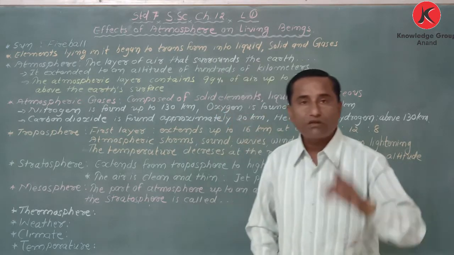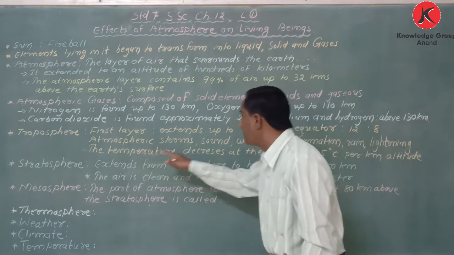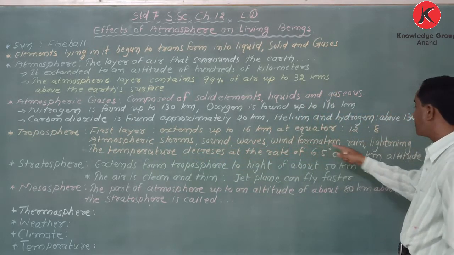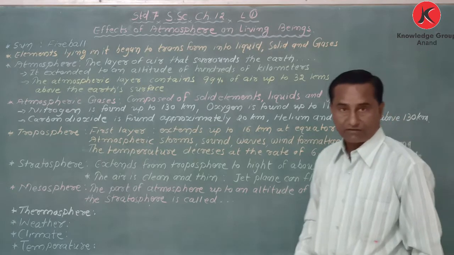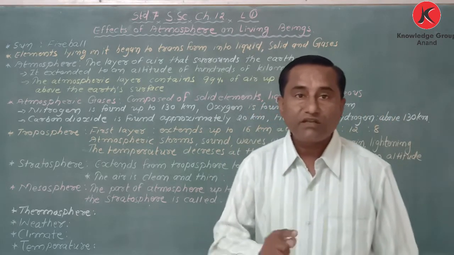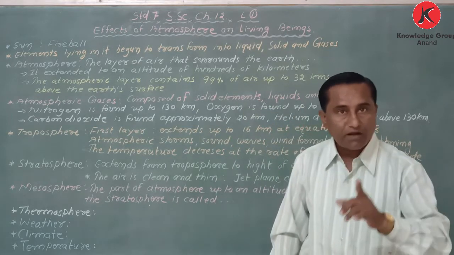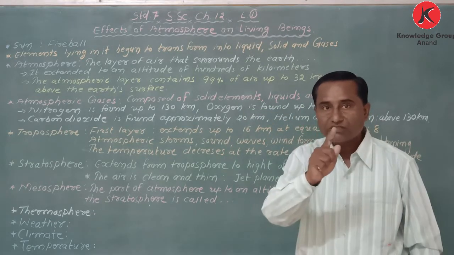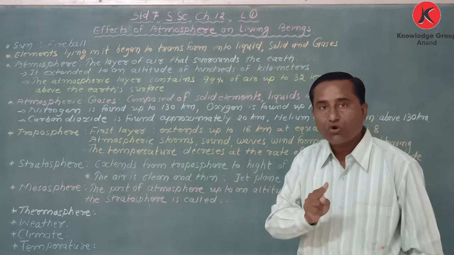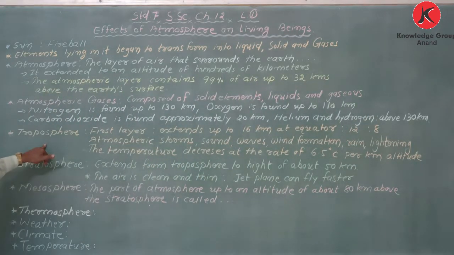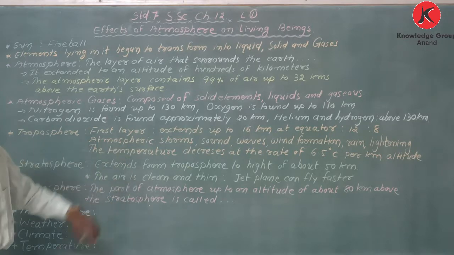Troposphere. My dear student, in the troposphere we find storms, sound waves, wind formation, rain, and lightning. It is the first layer. When we consider the atmosphere, the first part is called the troposphere.